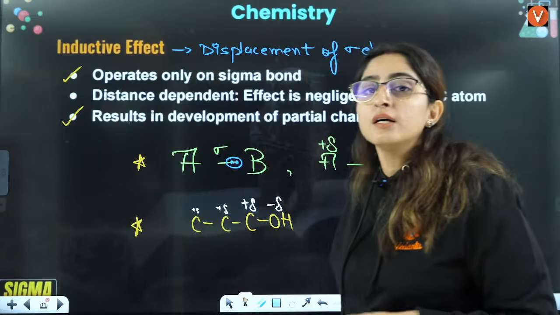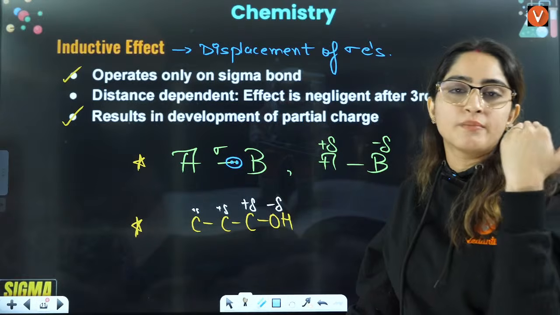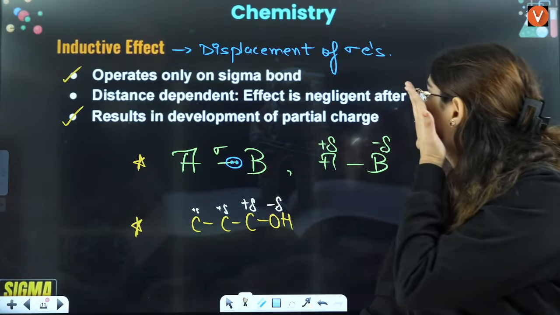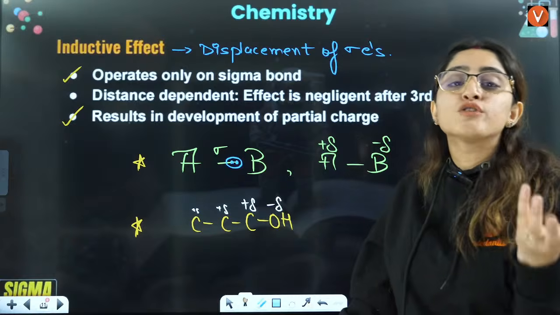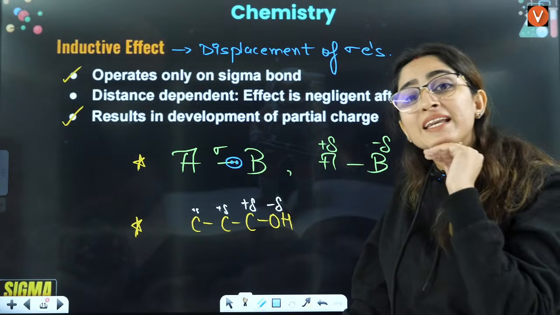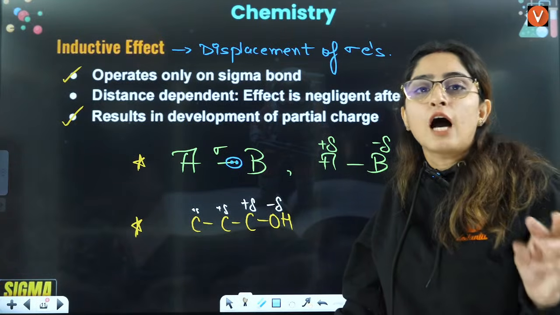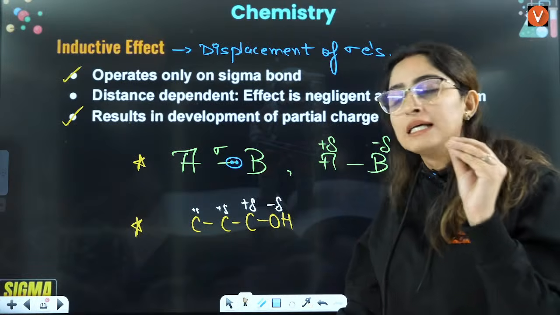That means you cannot see this effect after the third carbon. After the third carbon, this effect will be negligible. This effect will not exist after the third carbon. It will become so small.